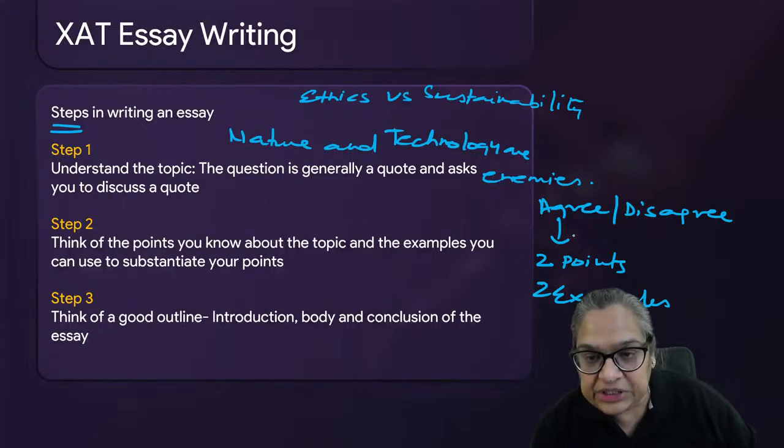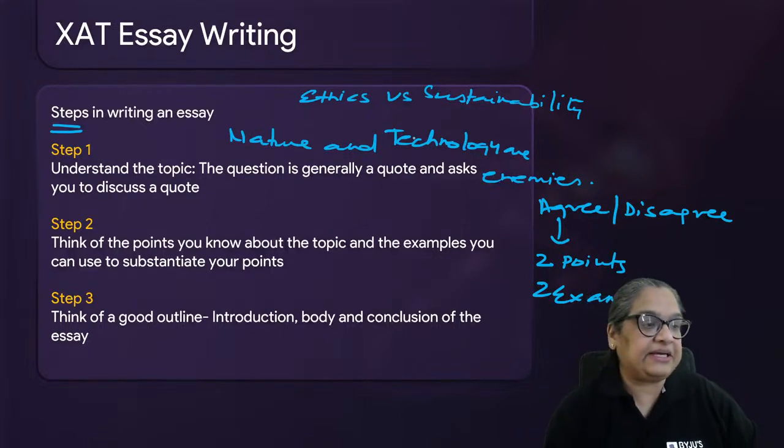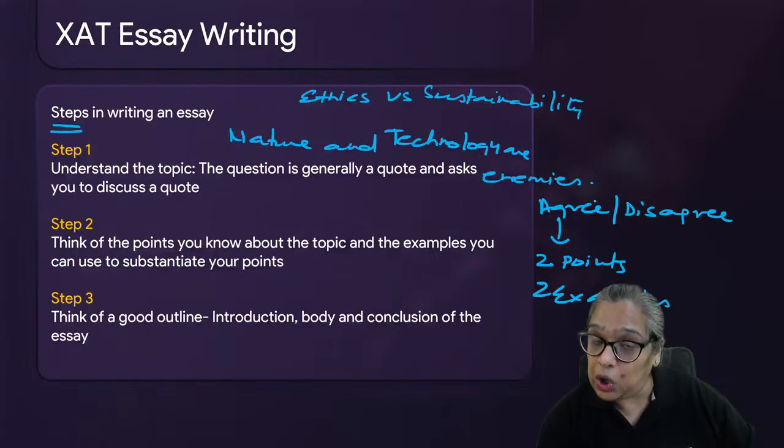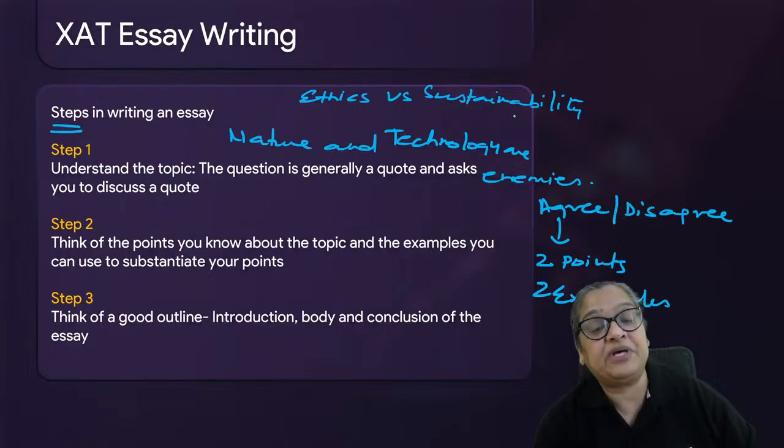So you would say, I think yes, ethical businesses are sustainable in the long run. In fact, ethics helps a business become more sustainable. Give me 2 points and 2 examples.